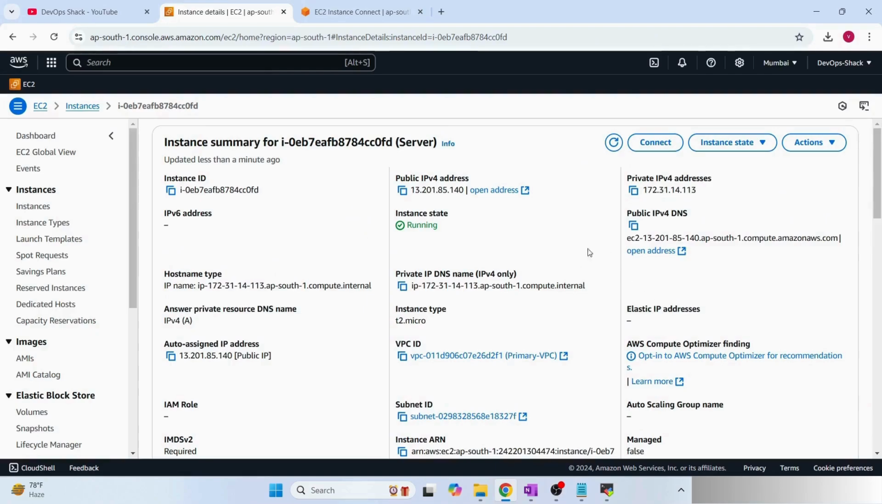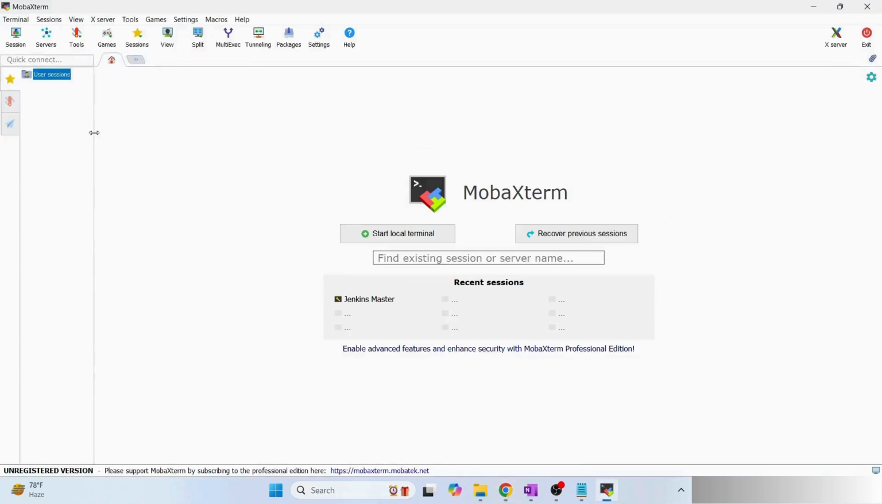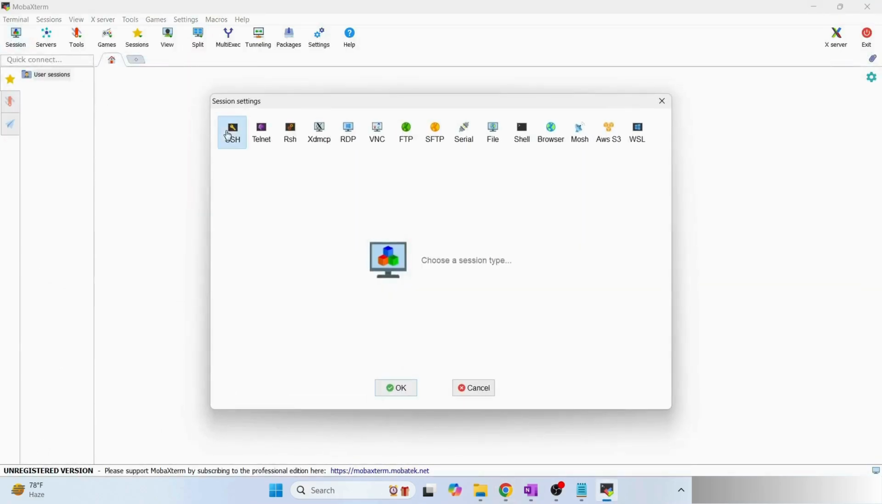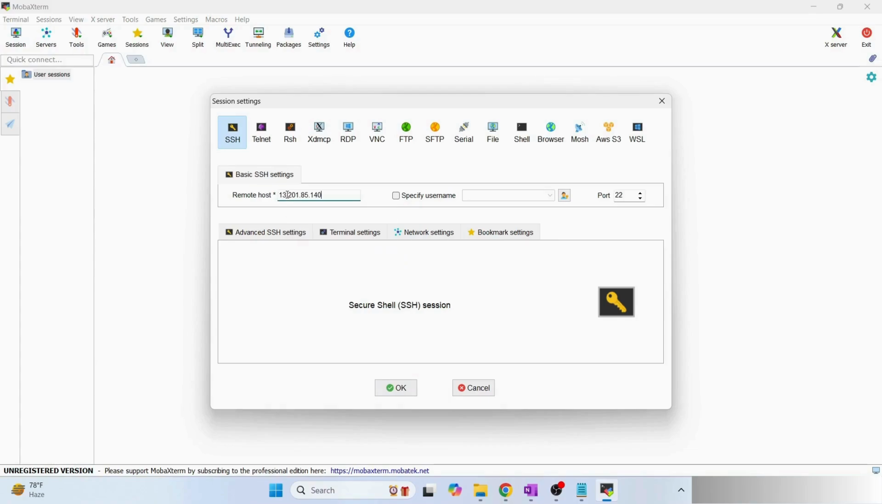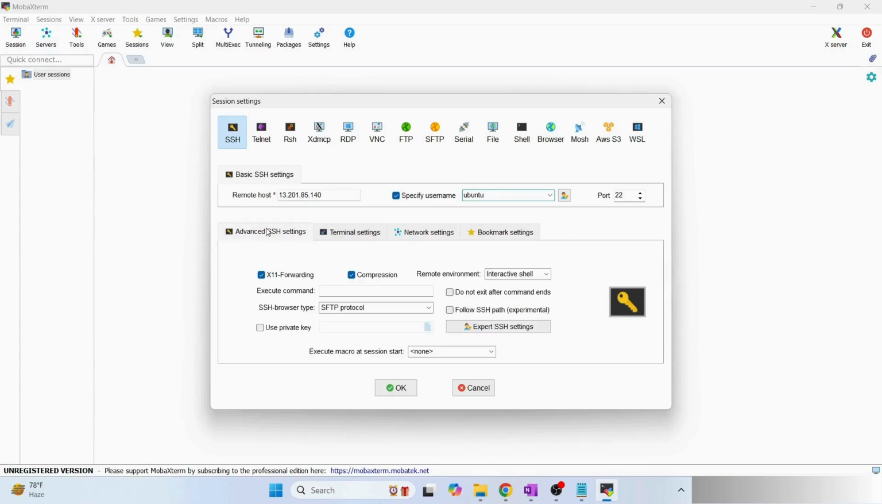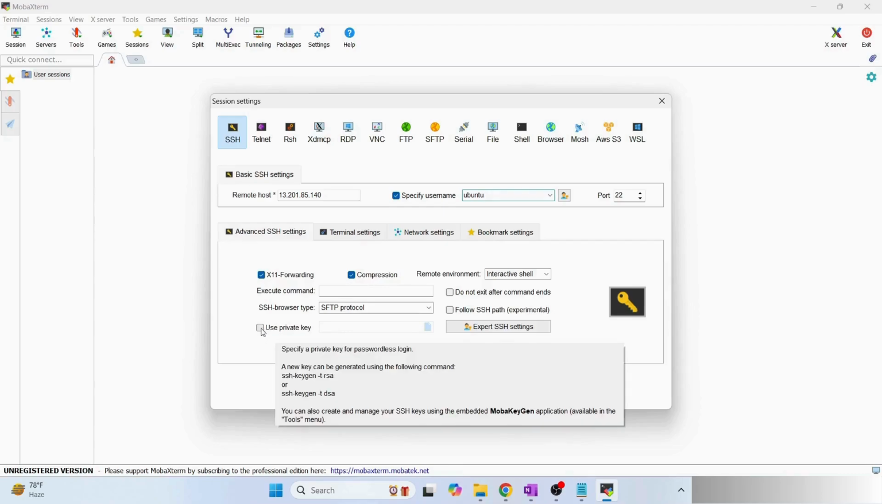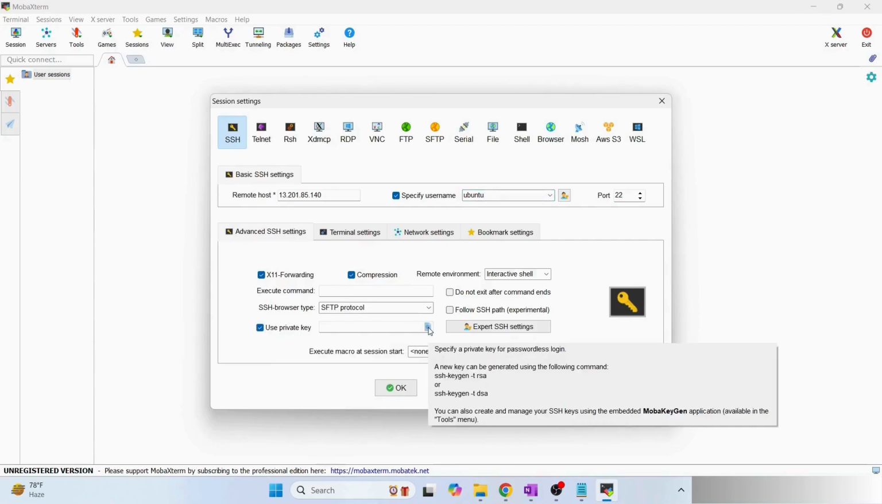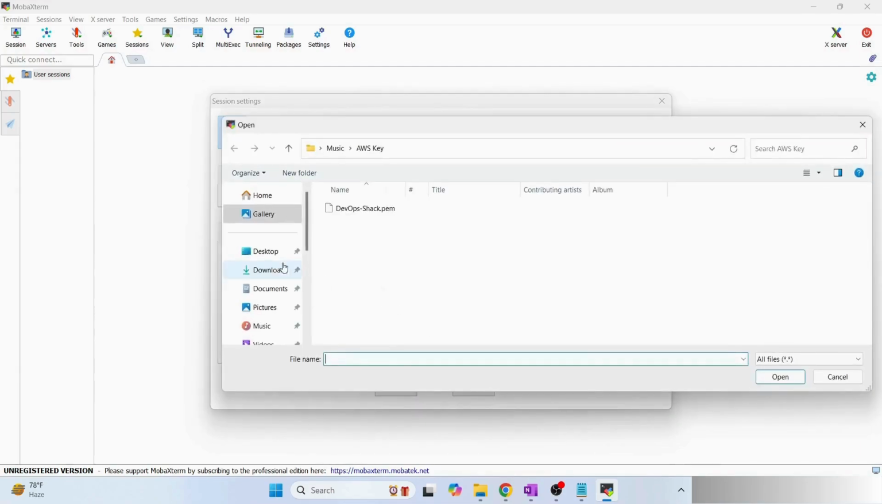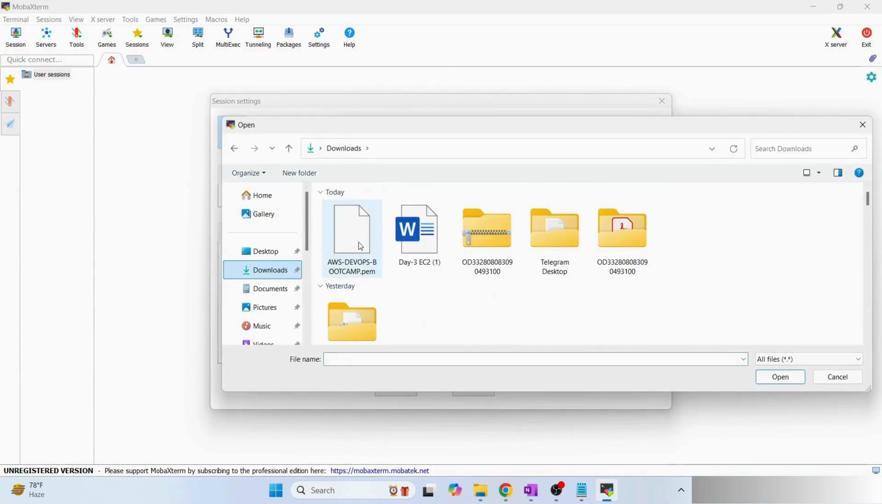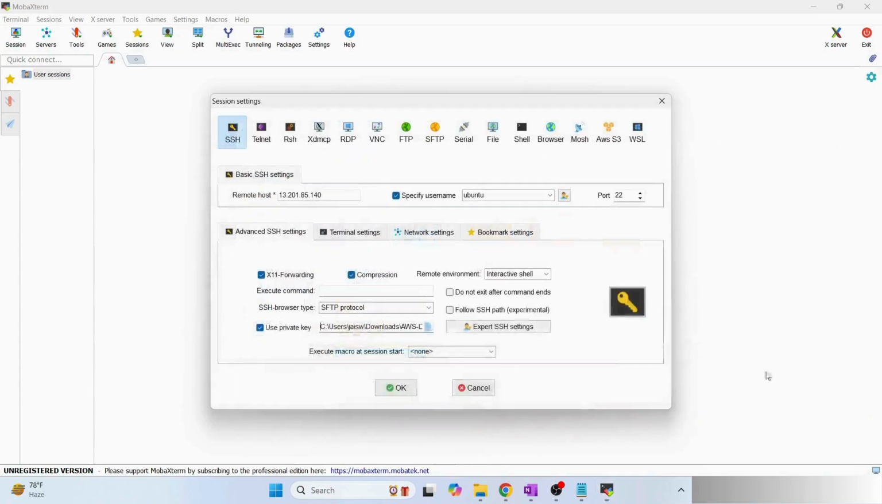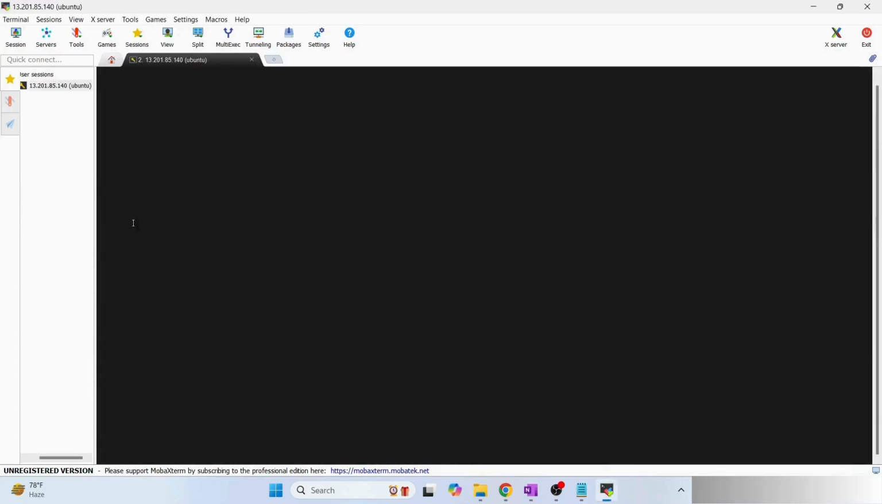Second way, and the way that I generally suggest: just copy this public IP address. MobaXterm is already opened. Click on session, click on SSH, remote host. In that put the public IP address, then the username, which in our case is ubuntu. Then we have advanced SSH settings, so click on that. Click on use private key, and this will ask you to browse to the location. Click on that, click on downloads, and this is the key that we downloaded, right? I can click on this and click on open, and now click on OK, and you can see it is connected.